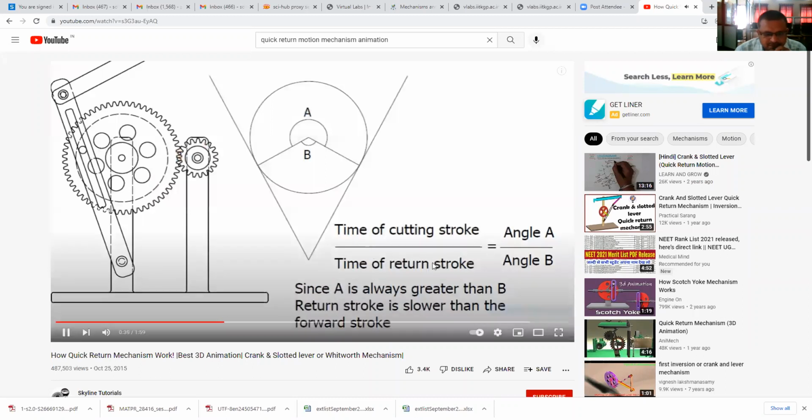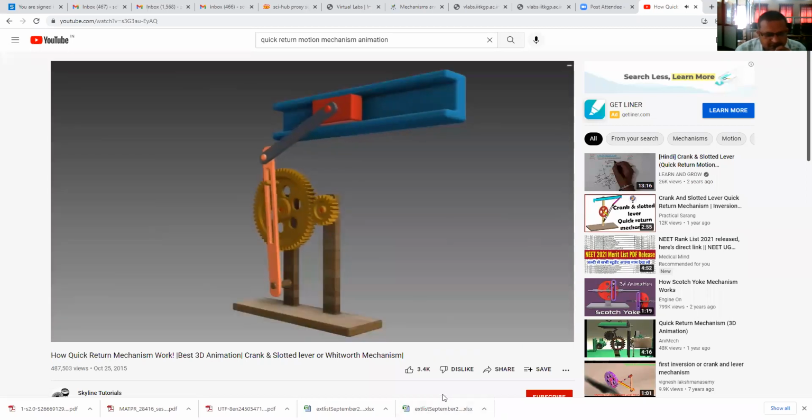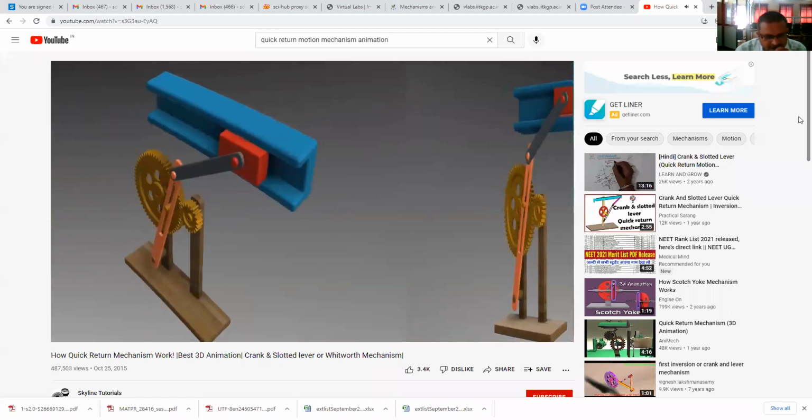Time of cutting stroke divided by time of return stroke is equal to angle A divided by angle B. See this, angle A is greater than angle B. See that, quick return, forward stroke, quick return.